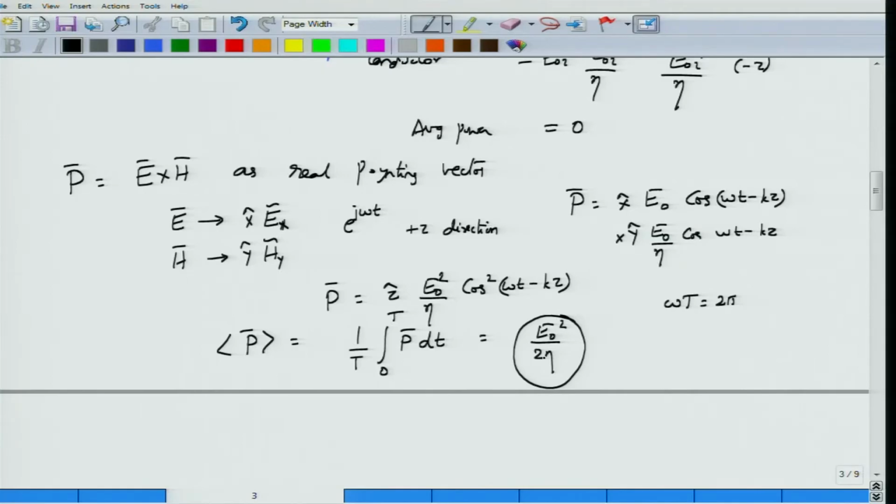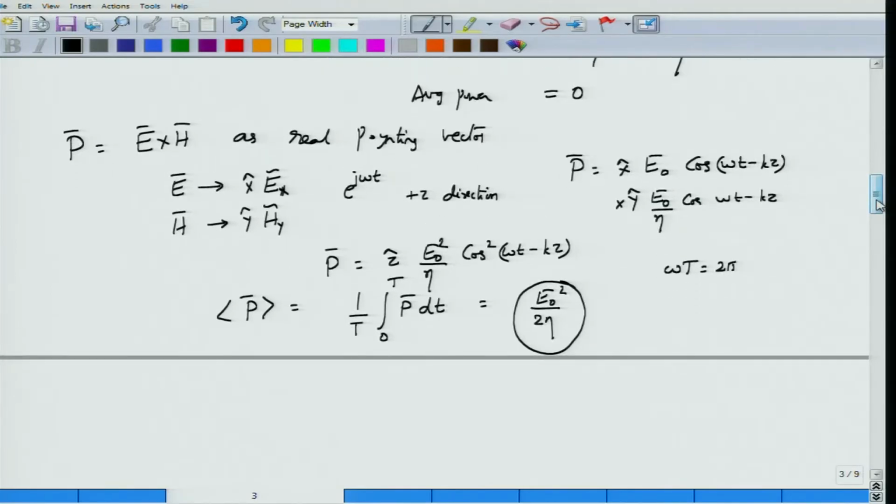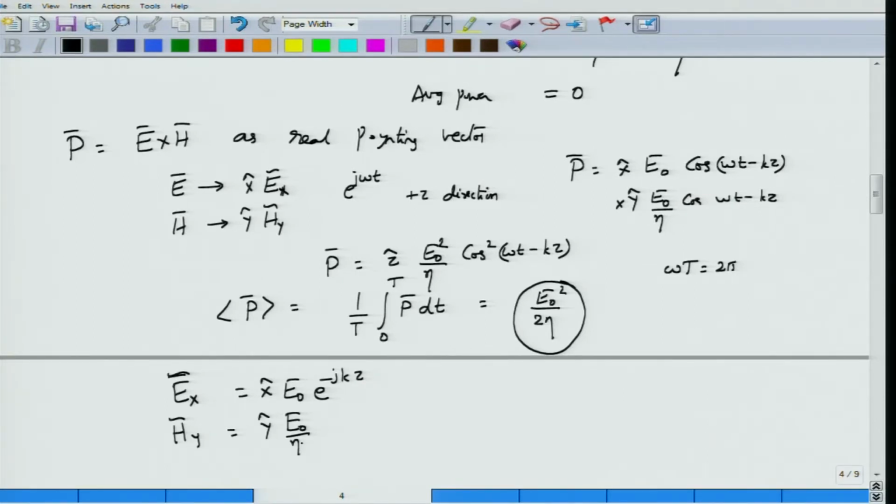Now how can I obtain the same expression when electric field and magnetic fields are represented in terms of their phasor quantities? Well, in terms of the phasor, electric field will be Ex phasor, which is E0, still x hat up here, E0 e power minus jkz, and the magnetic field phasor will be Hy, that would be along y, E0 by eta, this is not changed, e power minus jkz.